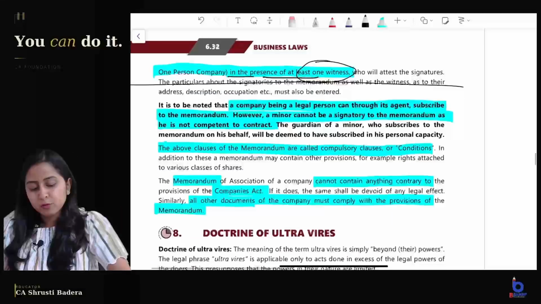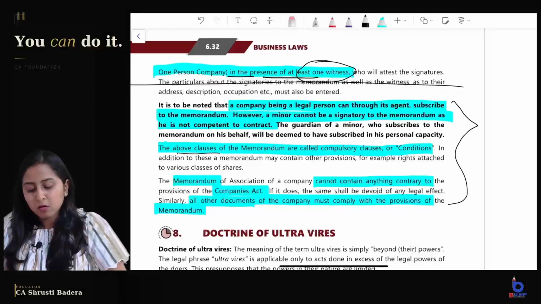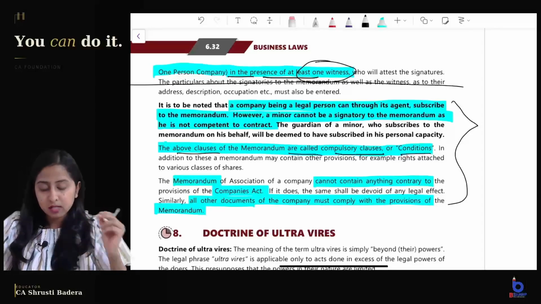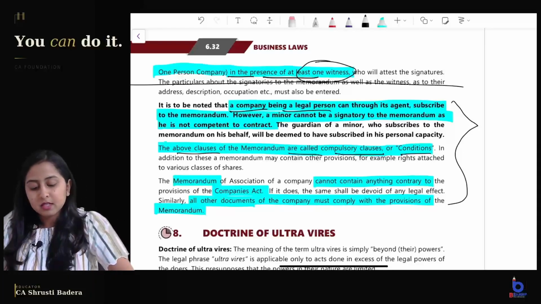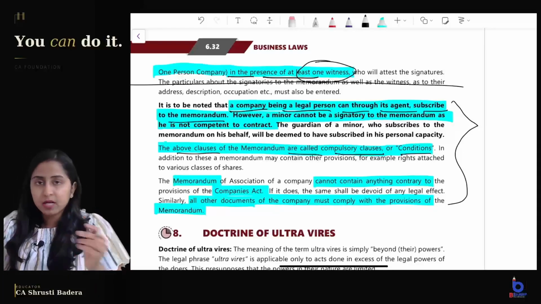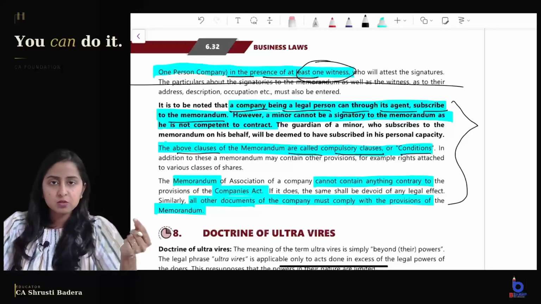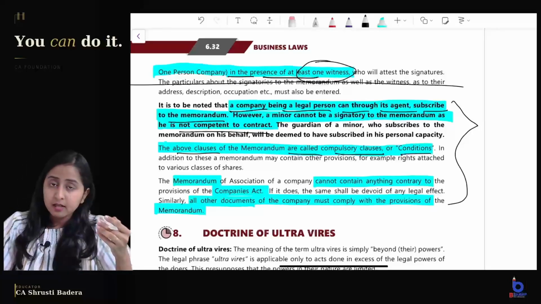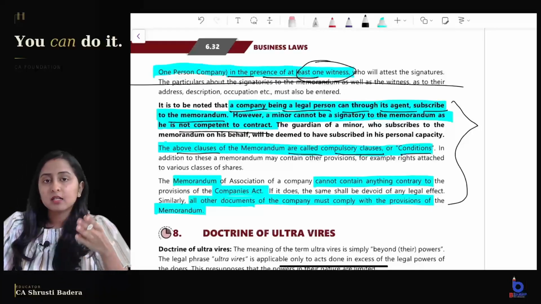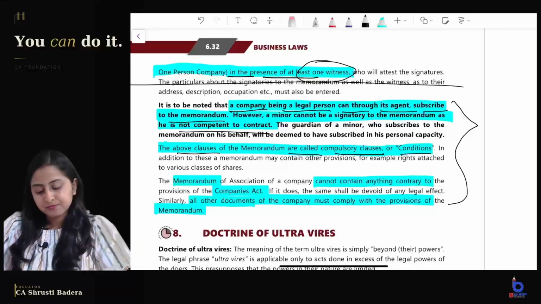Along with that, a few points which you should remember: the above 6 clauses which we have discussed are called compulsory clauses or conditions. A company being a legal person can through its agent subscribe to the memorandum, right? A company can invest in shares of another company, but a minor cannot invest in shares of a company because he is not competent to contract. If a guardian enters on behalf of the minor, the guardian will be personally liable.